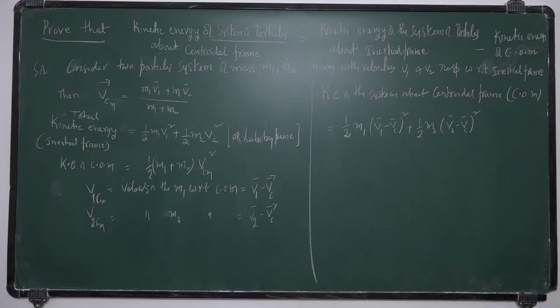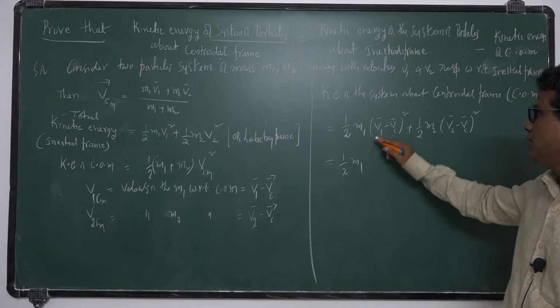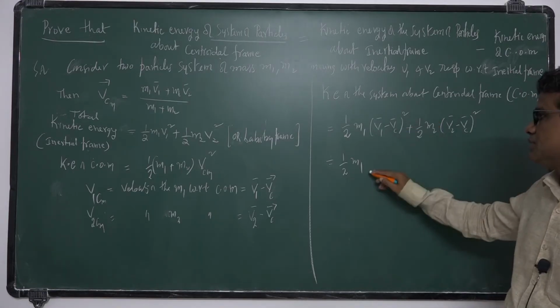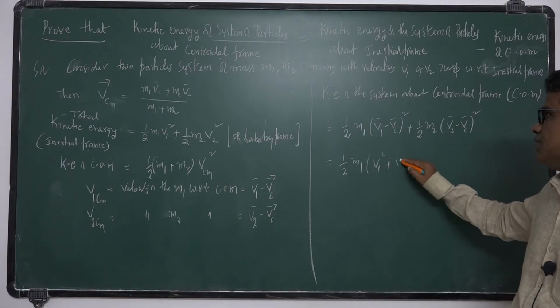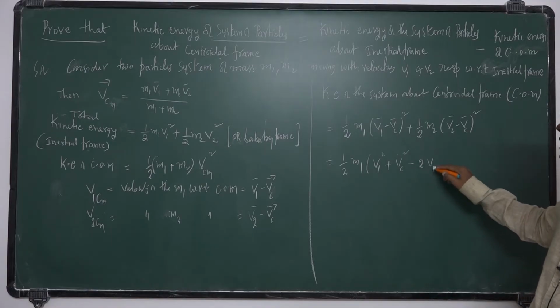Okay, that is half m1, you expand it. (a minus b) whole square: what will you get? a square plus b square minus 2ab, the dot product between them.